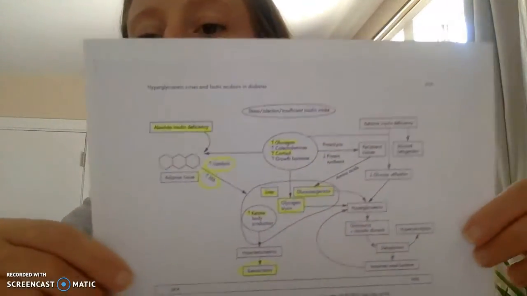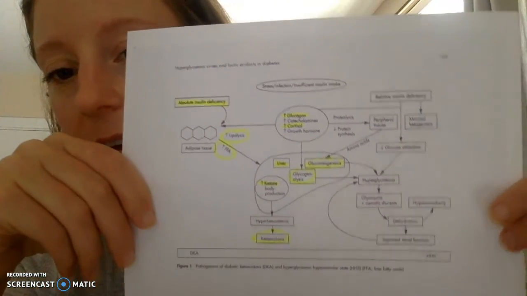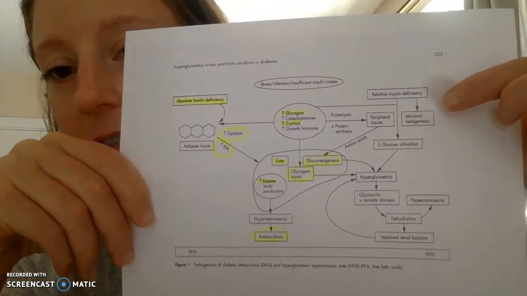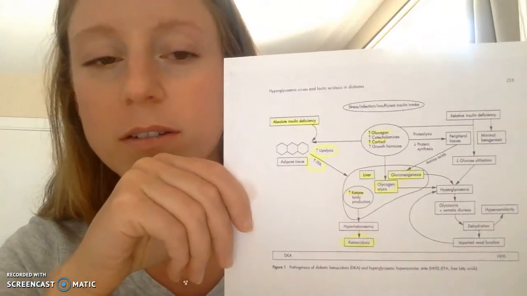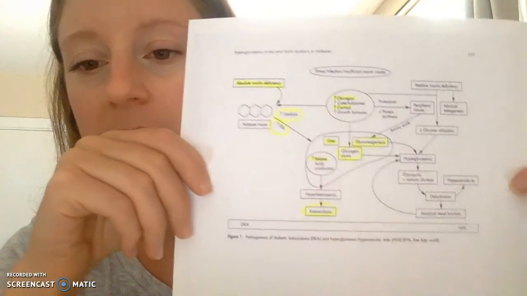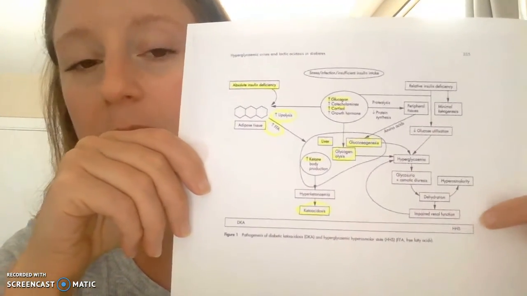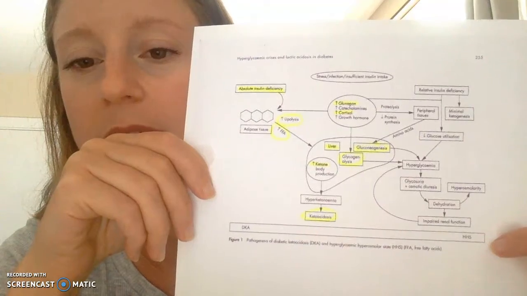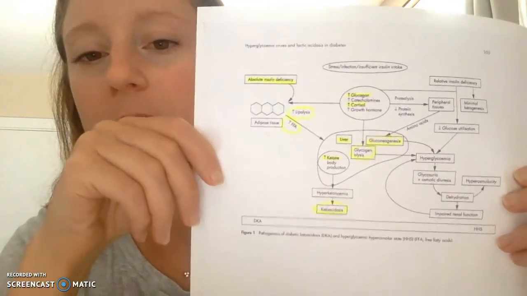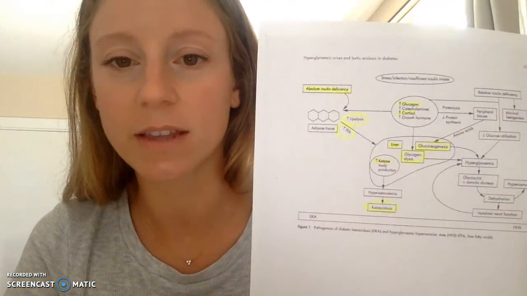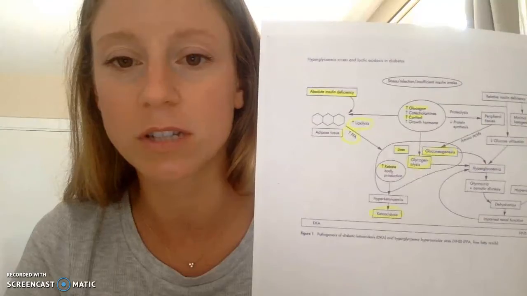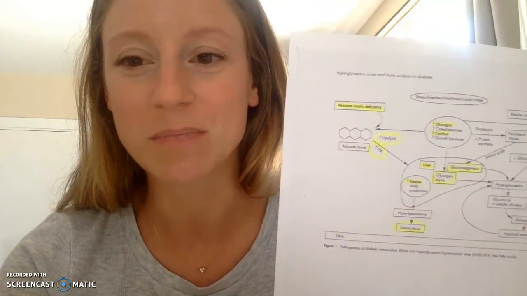And I do have a little diagram here. On one side, we're looking at relative insulin deficiency, and that's seen more with type 2 diabetes, and that can result in HHS, which is hyperglycemic hyperosmolar state. But right now we're focusing on type 1 diabetes, and that is the absolute insulin deficiency, or in this patient's case, very, very little insulin production.